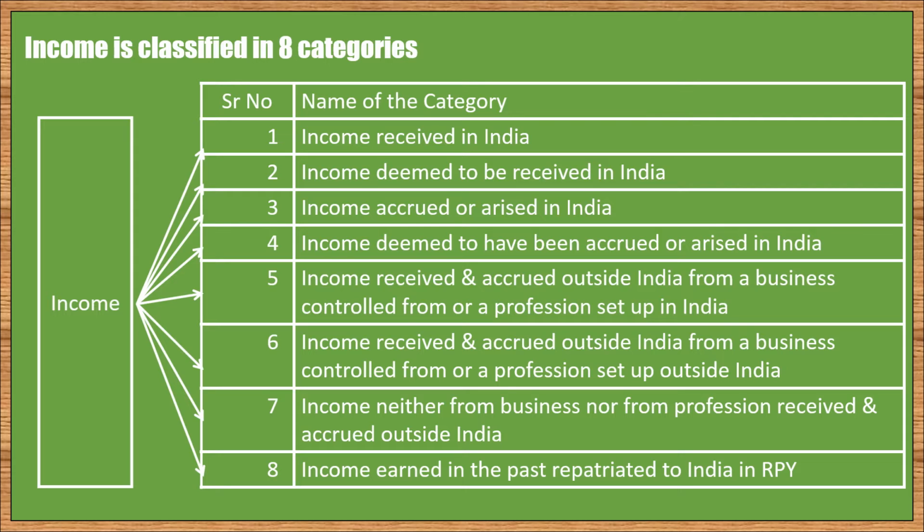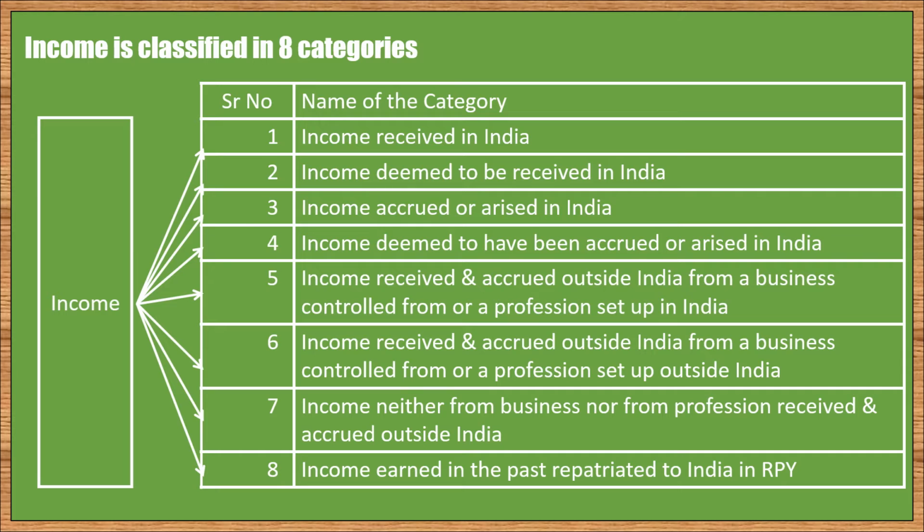Income accrued or arisen in India is that income which is earned in India. Its place of receipt is immaterial. Generally, an income is treated as accrued in India if the activity of earning the income is conducted in India. Section 9 deals with income deemed to have been accrued or arisen in India in detail. Here, prima facie the place of accrual may appear to be outside India, but due to applicability of provisions of Section 9, it is assumed to be accrued in India. It is covered in our point number 4.